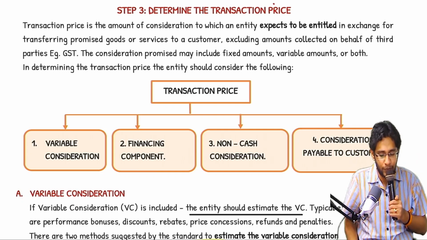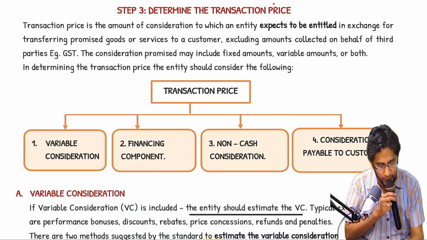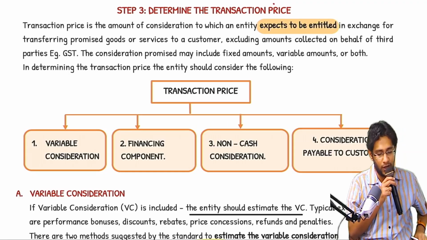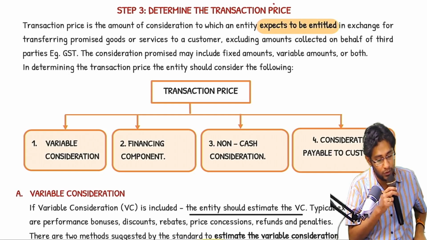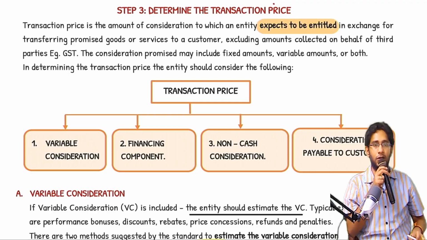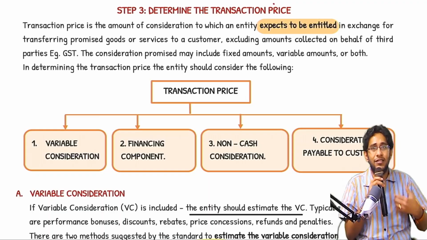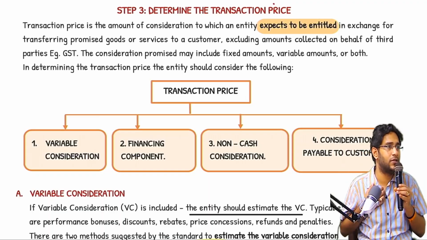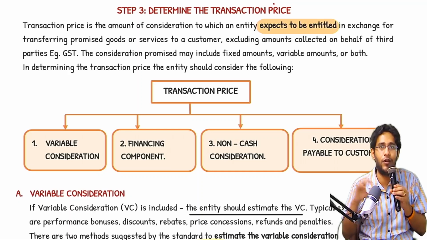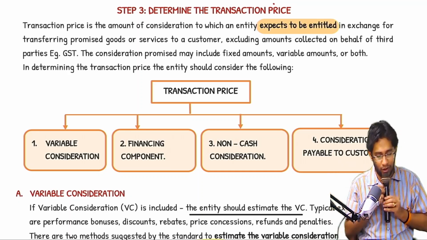Read the first line. Transaction price is the amount of consideration to which an entity expects to be entitled in exchange for transferring promised goods or services to a customer, excluding the amounts collected on behalf of third parties. When I sell goods, I also collect GST, but GST is not mine. On behalf of the government I am collecting. That GST, how can I keep? The GST is not my revenue. I will call it GST liability payable. That is not my money.